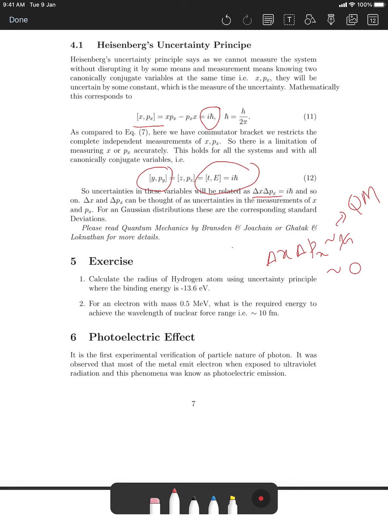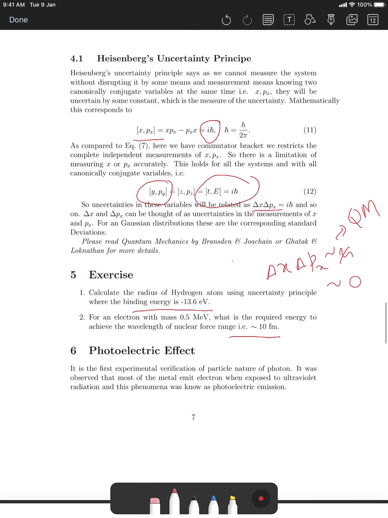So I gave two exercises and I asked you to go through this. Let's say you want to calculate, as I said, the radius of the hydrogen atom using the uncertainty principle, where the binding energy is this. And there is another exercise: an electron of mass 0.5 MeV, and what is the required energy to achieve the wavelength of nuclear force. This is basically the reverse of what I actually solved. So you have to calculate the wavelength and use the uncertainty principle, which is basically h cross, and then you can explain this.